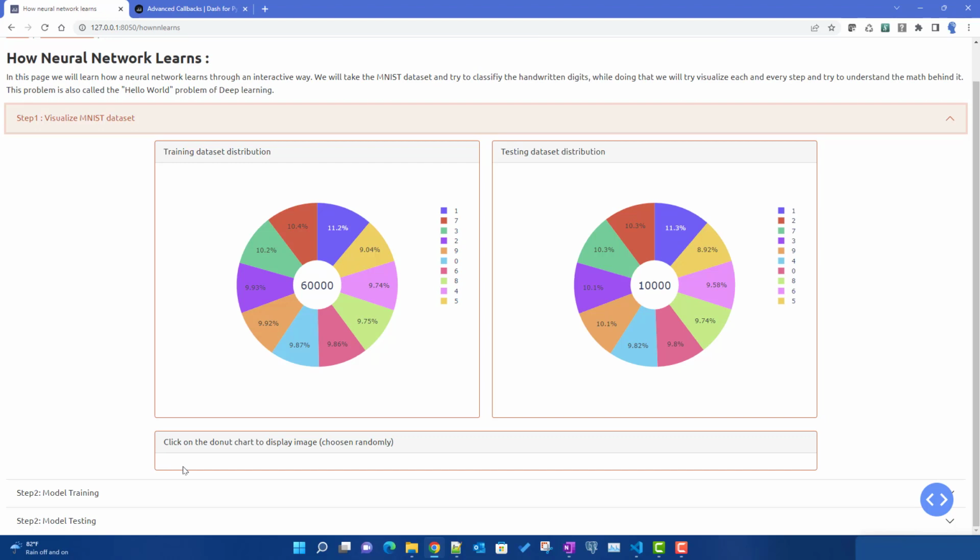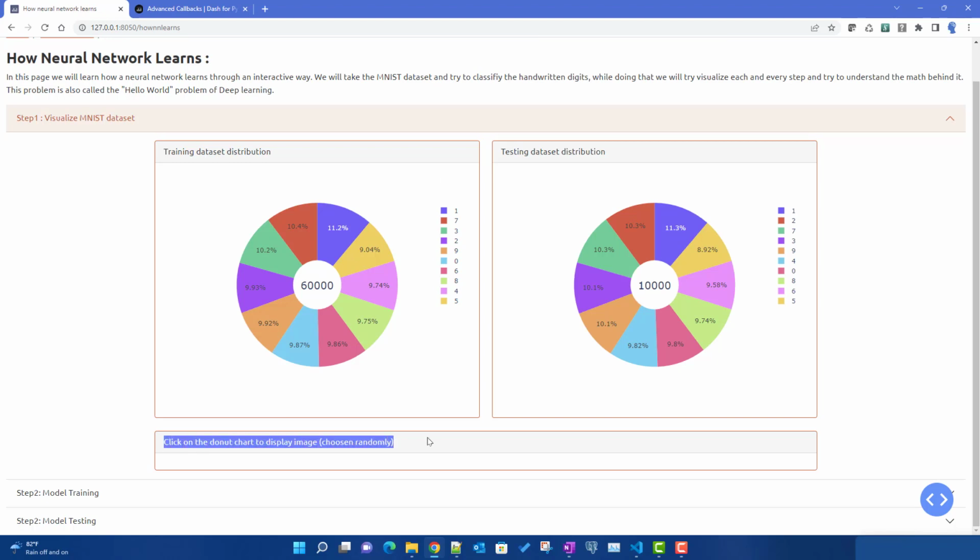So we'll build this card dynamically whenever I click on a chart. Also in the card header we will try to display which dataset this image is picked from, what the index size is, as well as which digit I have clicked. We will display that in the card's header as well.